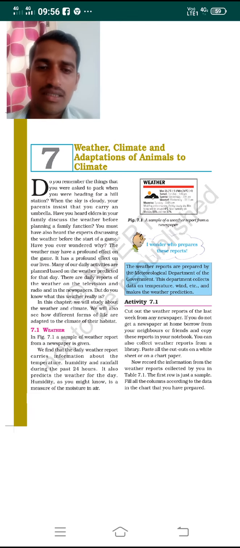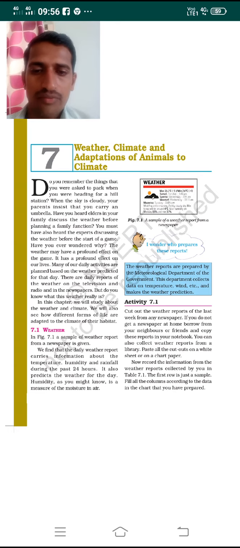Before we understand the definition of climate, let's see one sample weather report from a newspaper. Look at the diagram, figure 7.1 here. We find that the daily weather report gives the information about the temperature, humidity, and rainfall during the past 24 hours, that is, in the previous day, the temperature of that particular day, the humidity rate, and also the rainfall recorded. This is what we call weather.